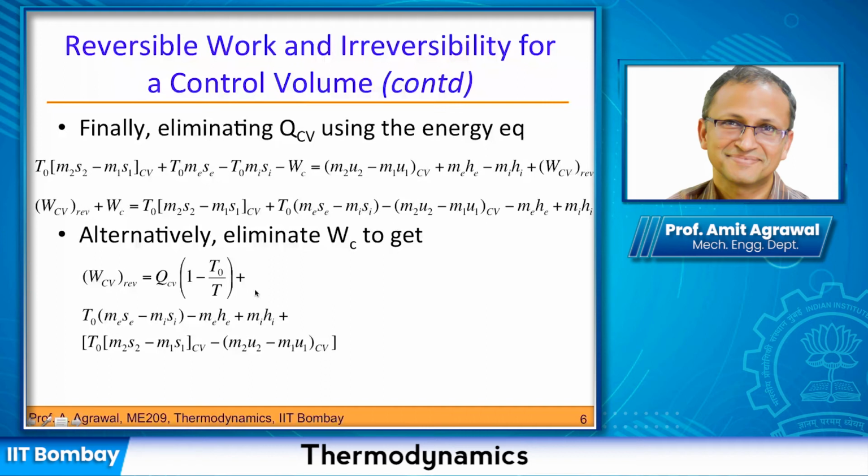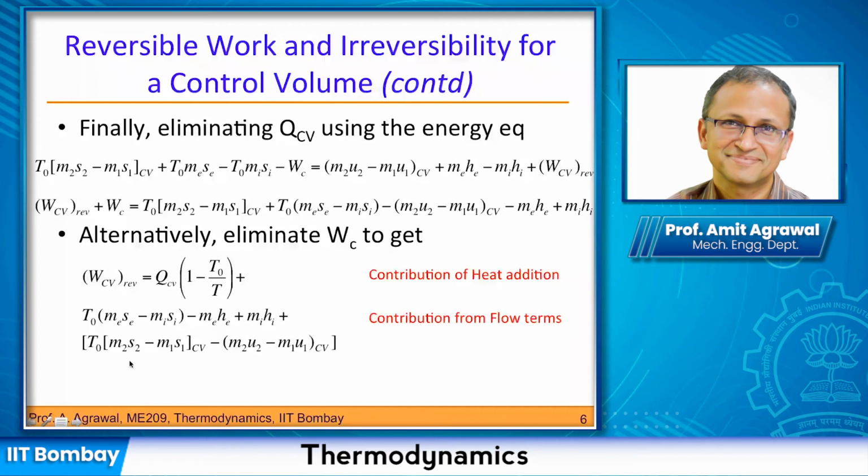So we can see that the work term that we are getting has a contribution of heat addition that I'm having. The second terms you can see are because of mass entering and leaving. So this is a contribution from flow terms. And now what are these terms?